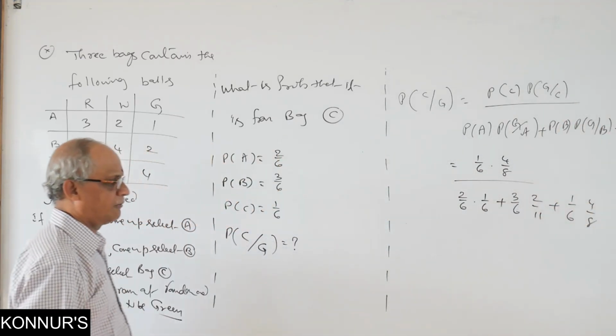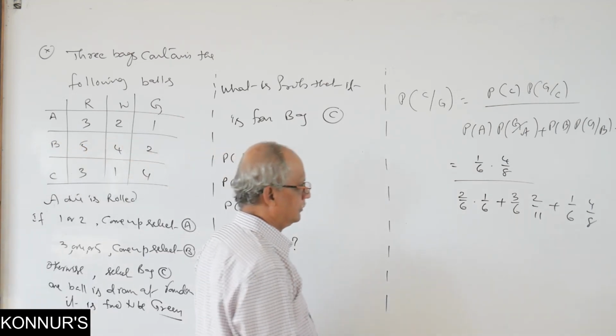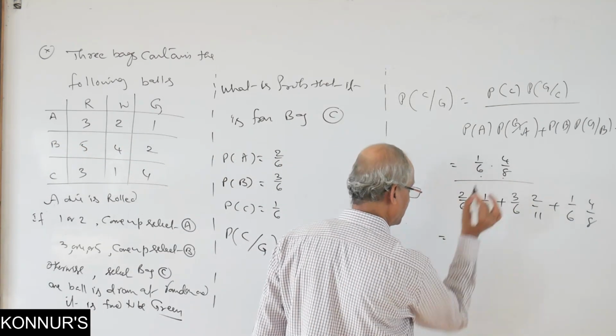First, entire, what is the common number to cancel? 6, 8 to cancel first.